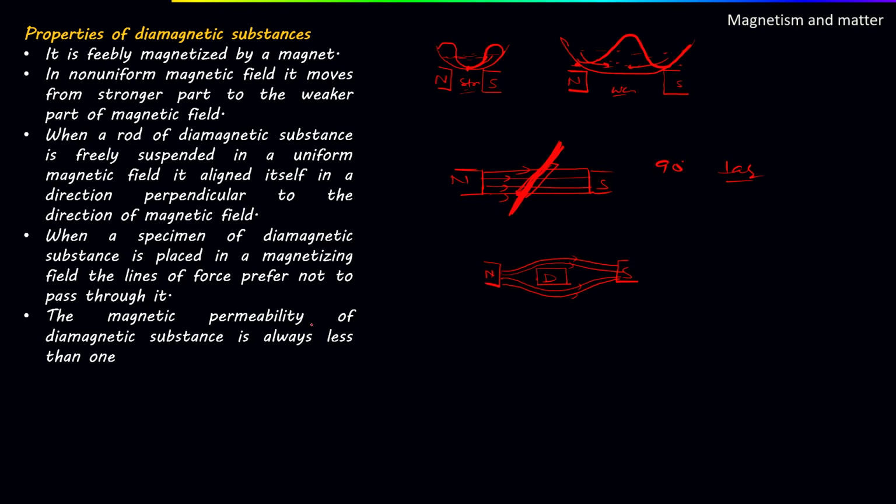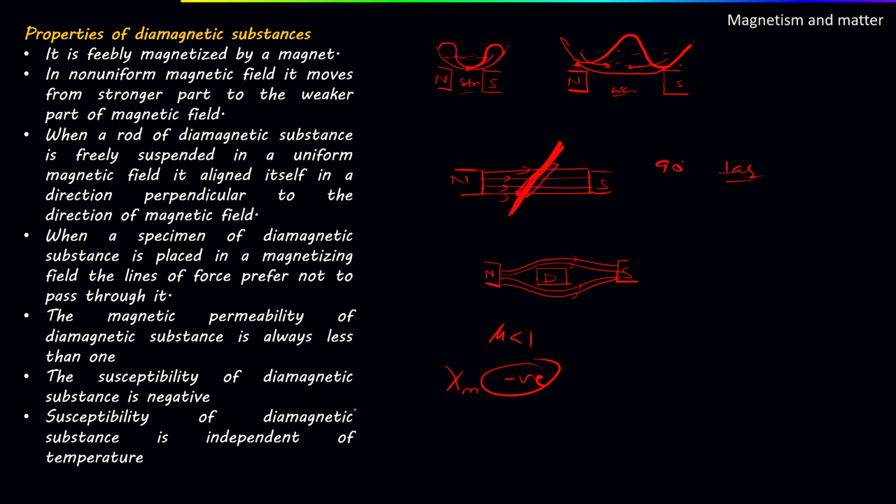The magnetic permeability of a diamagnetic substance is always less than 1. The value of mu is less than 1. The susceptibility of diamagnetic substances is negative. The susceptibility of a diamagnetic substance is independent of temperature. It doesn't depend upon temperature.